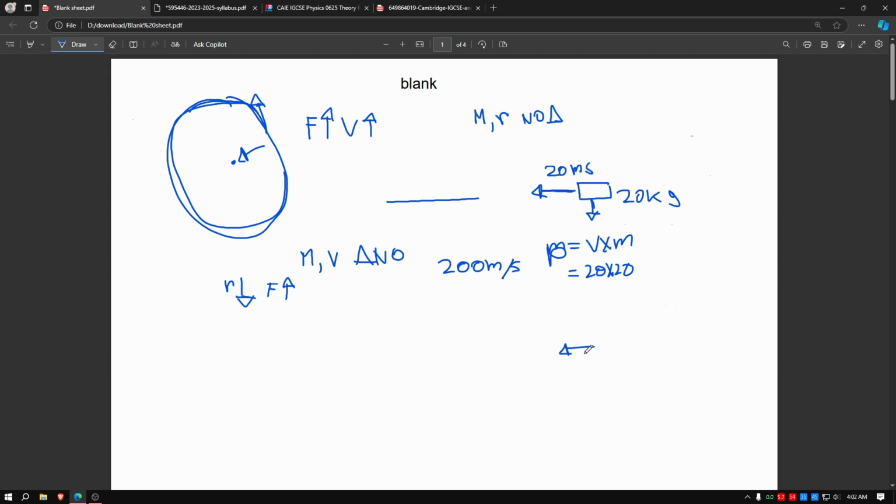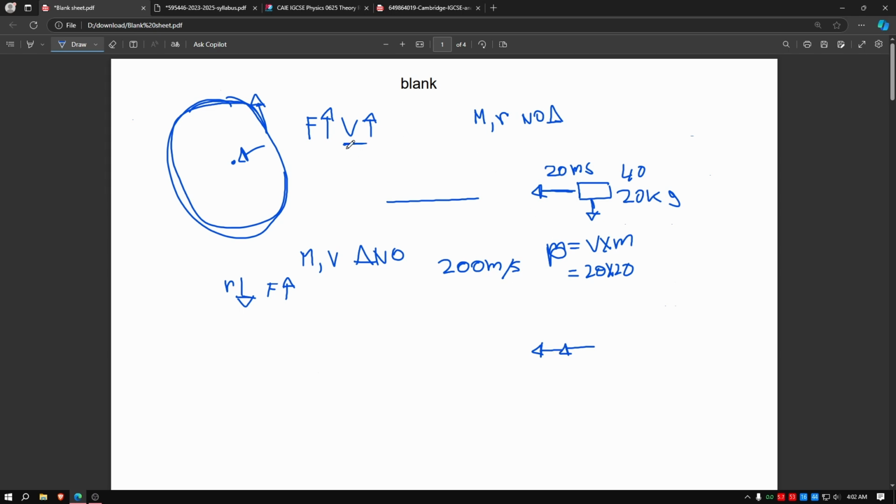Momentum, let's just say, is in this direction. If you need to change your momentum, if your mass increases, right? If your mass is 40 kilograms, then your momentum will be even higher this way, right? So before we looked at what happens when speed increases. Velocity increases, force increases. Now, speed is the same, 20 meters per second, but your mass has increased.